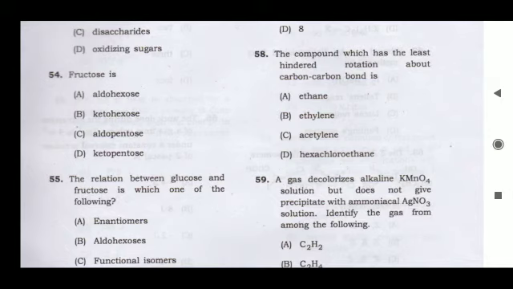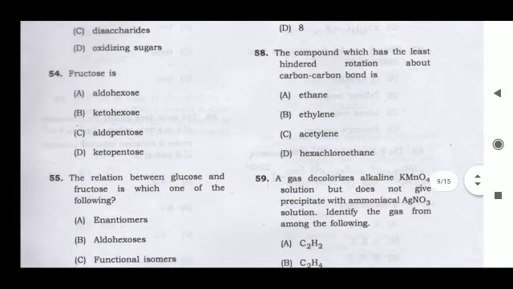So there is a possibility, but in hexachloroethane there are 6 chlorines, 3 on each carbon. Because of the bulky size of chlorine, there will be repulsion between the chlorine atoms, and that's why it will be quite hindered. So option A, ethane, is your correct answer.